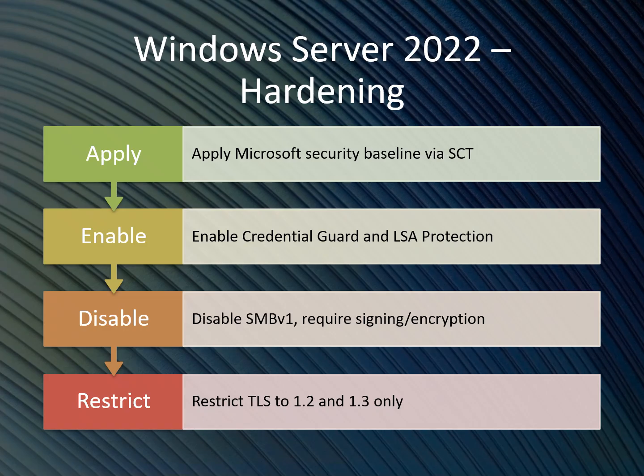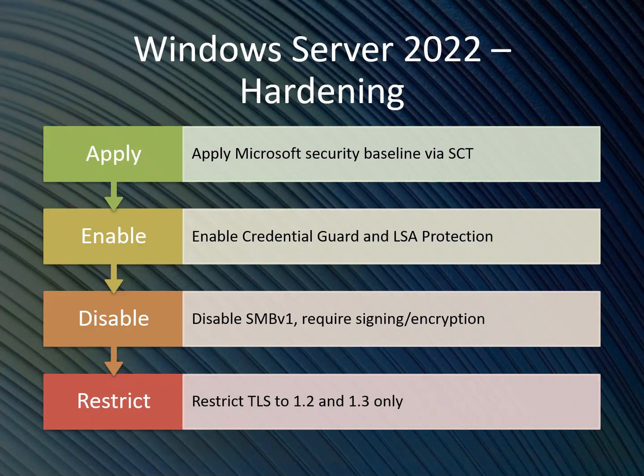Windows Server 2022 Hardening. Hardening steps for Windows Server 2022 build on these features. Apply Microsoft Security Baselines. Always start by importing the latest baseline from the Microsoft Security Compliance Toolkit. This gives you secure defaults for password policies, audit settings, and Windows Defender configurations. Enable Credential Guard and LSA protection. Credential Guard isolates hashes so tools like Mimikatz can't dump them. LSA protection ensures the Local Security Authority runs as a protected process, preventing injection attacks.